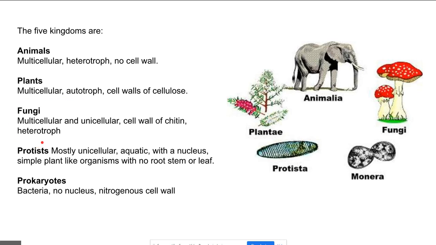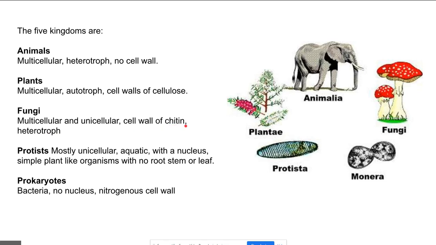Fungi have their own kingdom. These are mushrooms and mold and yeast. They can be multicellular or unicellular. They're heterotrophs. That means they don't make their own food. They must feed on other organisms. It could be a parasite or a saprophyte. And very important, they have a cell wall made of chitin.